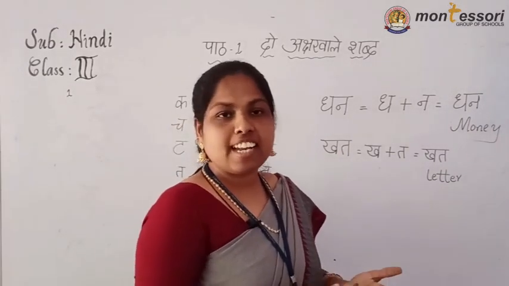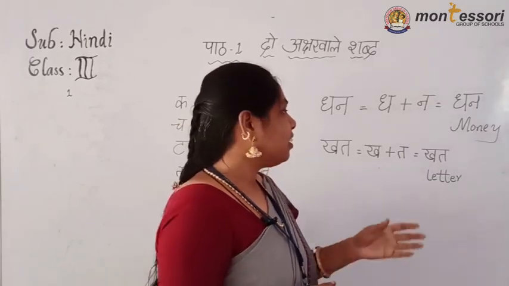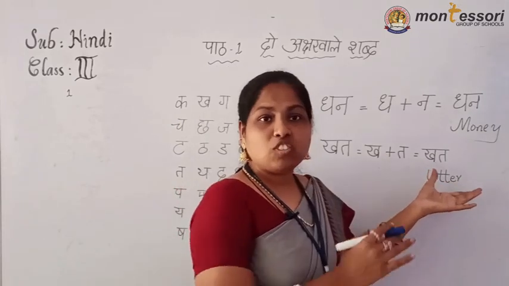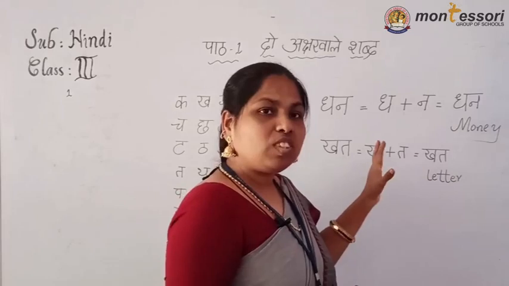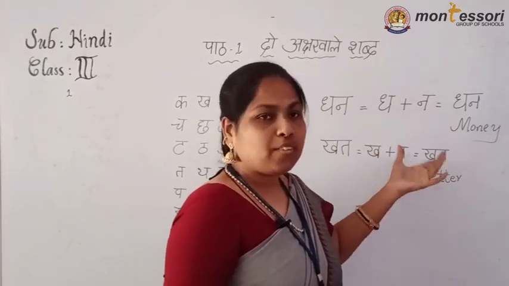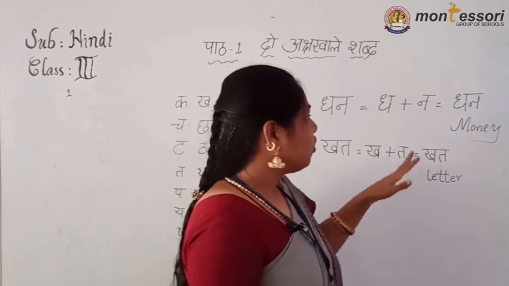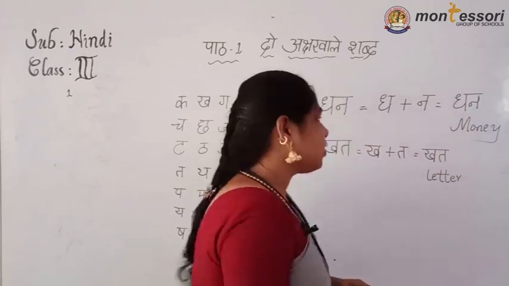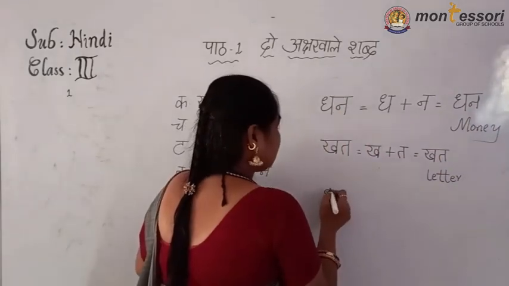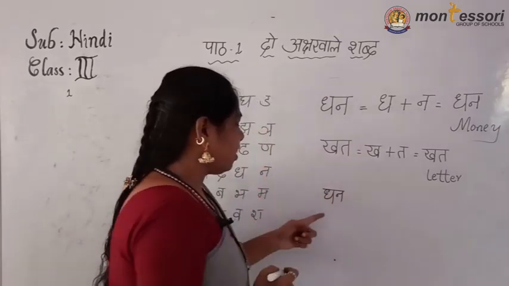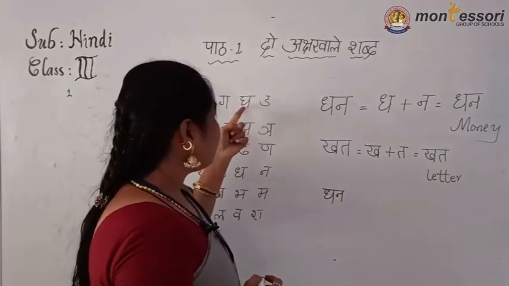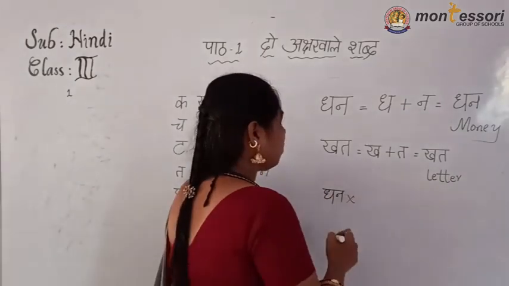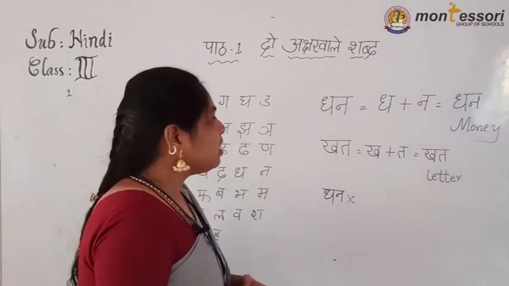Then only in the next class, if you go, you can write easily which letters are this one and which letters we won't have to add the line. That one we can easily identify. Okay. How are we going to write the letter first? If we write this one without knowing, if we give this one, it will become gha. Full header is with gha. No, it will become ghan. Then it is not a correct word. It is a mistake word.